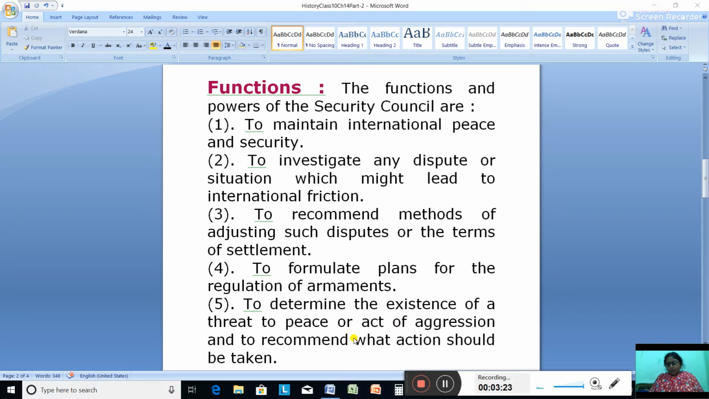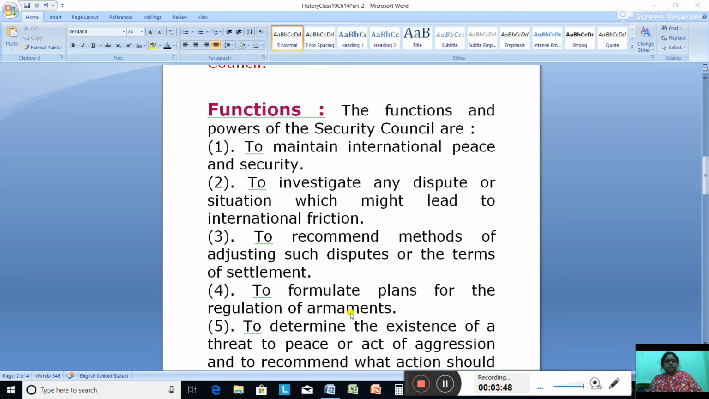So there are very many functions. They take military action against any aggressor. Then to recommend to the General Assembly the appointment of the Secretary General. Then if fighting actually starts or takes place, the Security Council may call for a ceasefire. So these are the functions of the Security Council.